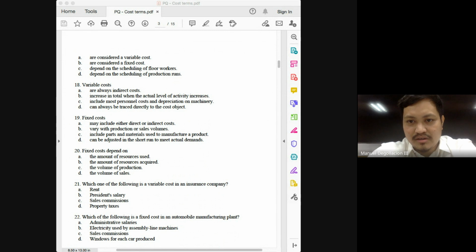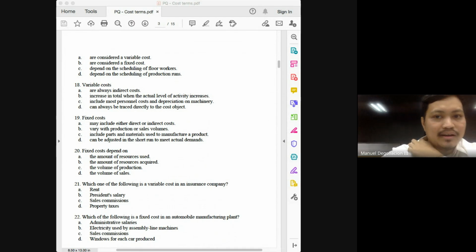No, that would be direct cost. That would most likely be a variable cost. Can be adjusted in the short run to meet actual demands. Now, it goes against the nature of a fixed cost. The best answer, number 19, would be letter A.